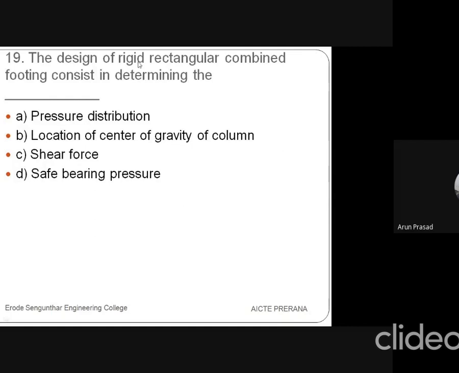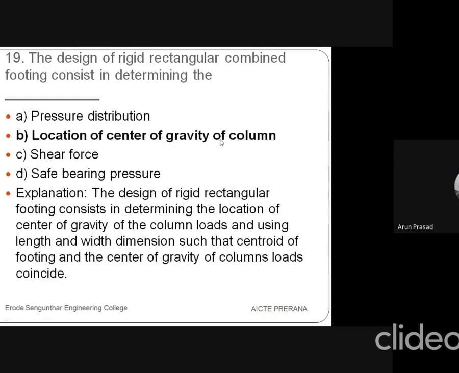Then the 19th question is: the design of a rigid rectangular combined footing consists in determining which of the following: pressure distribution, location of center of gravity of column, shear force, or safe bearing pressure? The answer is location of center of gravity of column loads. The design of a rigid rectangular footing consists in determining the location of the center of gravity of the column loads, and choosing length and width dimensions such that the centroid of the footing and the center of gravity of the column loads coincide.